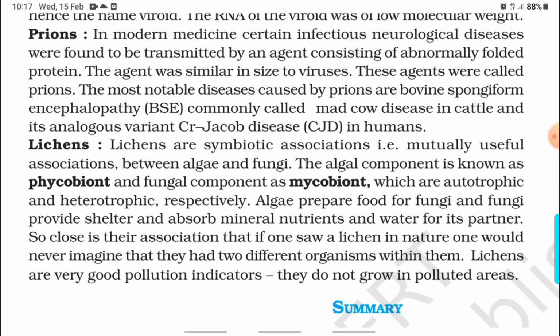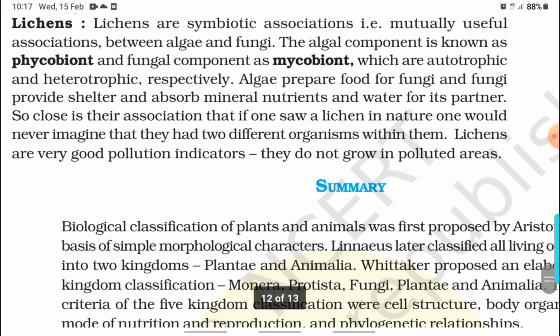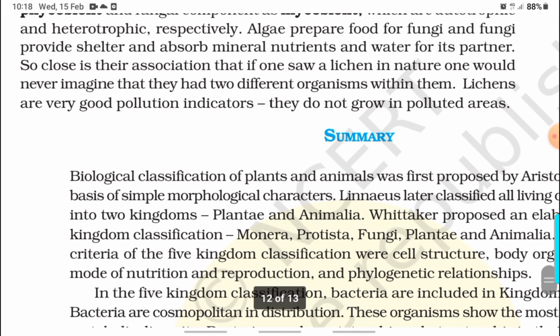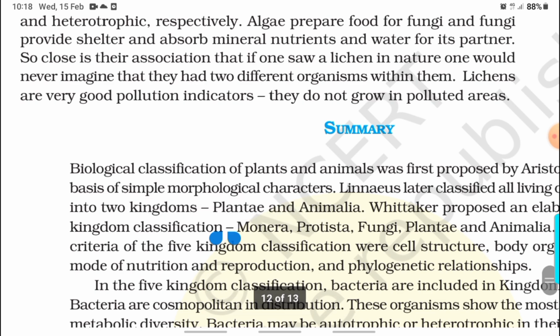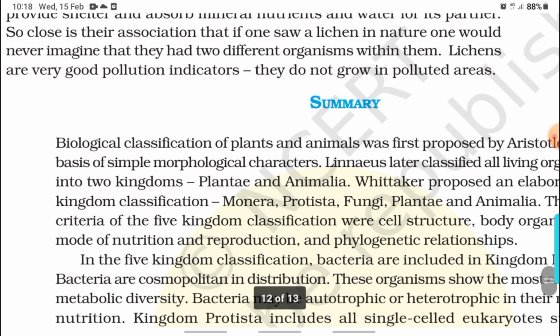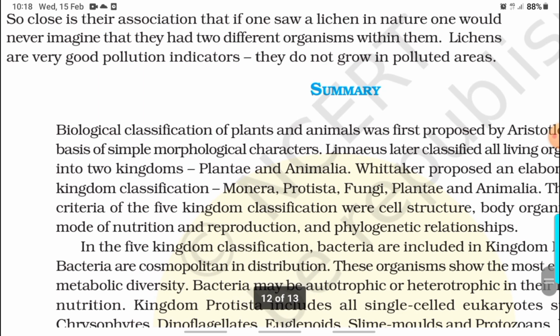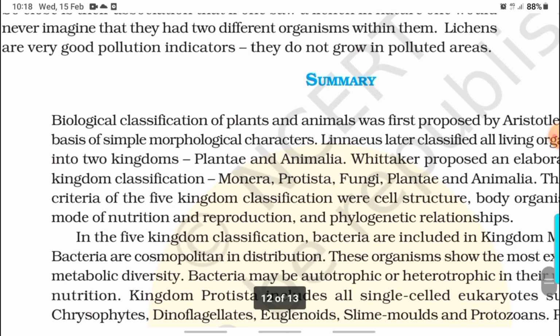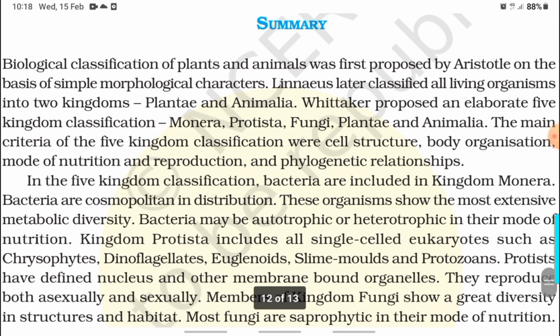Lichens. Lichens are symbiotic associations, that is mutually useful associations between algae and fungi. The algal component is known as phycobiont and the fungal component as mycobiont, which are autotrophic and heterotrophic respectively. Algae prepare food for fungi and fungi provide shelter and absorb mineral nutrients and water for its partner. So close is their association that if one saw a lichen in nature, one would never imagine that there were two different organisms within it. Lichens are very good pollution indicators. They do not grow in polluted areas.